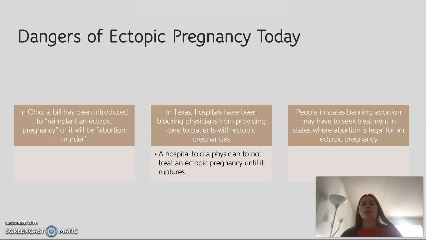They need to remove the fetus or the embryo, but the doctor won't do it because it currently goes against state laws. Like I said, they can get in trouble for it if it still has a heartbeat. So essentially they sometimes have to wait 1, sometimes 2 days until the heart stops beating before they can try to save the mother, at which point it may or may not be possible. So I just thought it was super important to talk about how treatment for ectopic pregnancies is very different today than it was a couple months ago, a couple years ago.